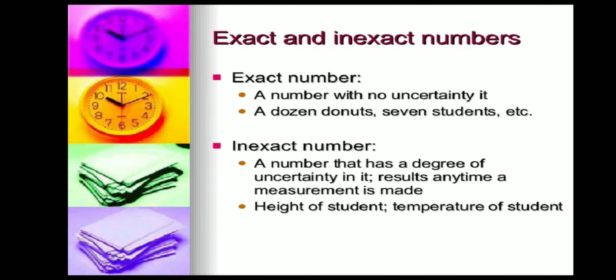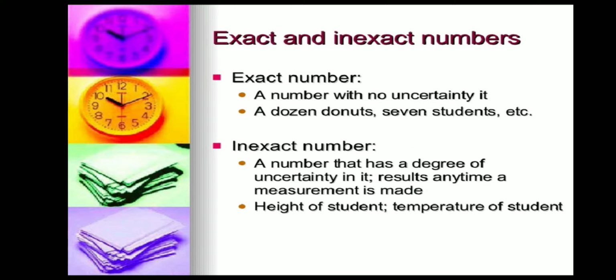Exact and inexact numbers. Exact numbers are numbers with no uncertainty. A dozen donuts, 7 students. A dozen indicates 12 in number. It is an exact number. The fixed number for the dozen is 12. 7 students: 7 is a fixed number, called an exact number.